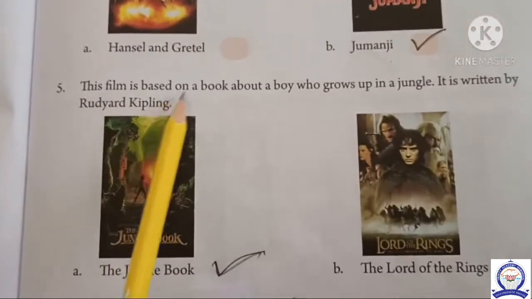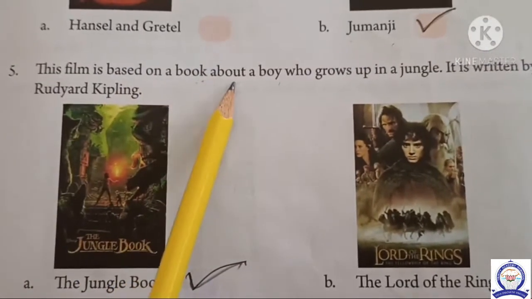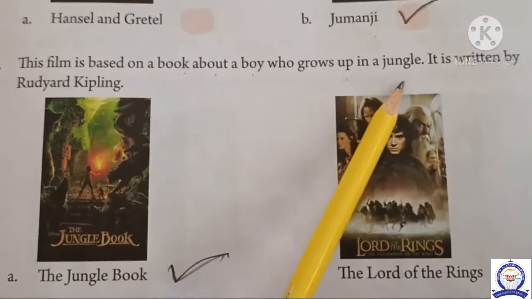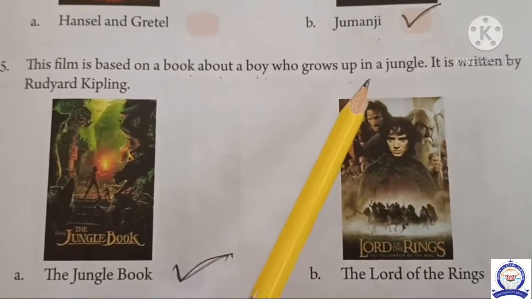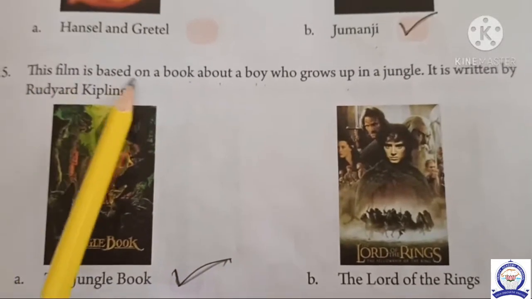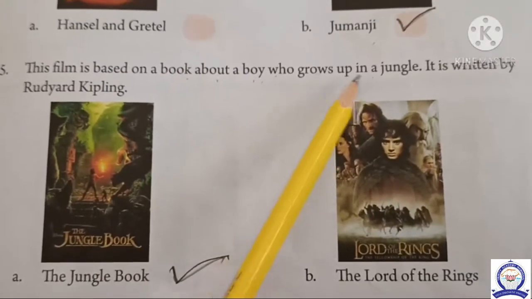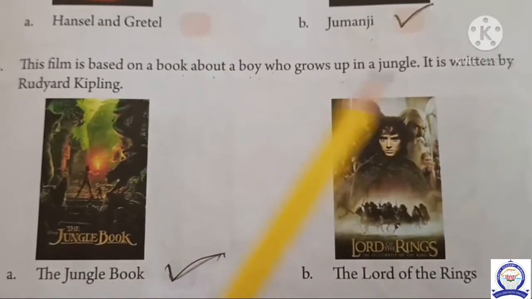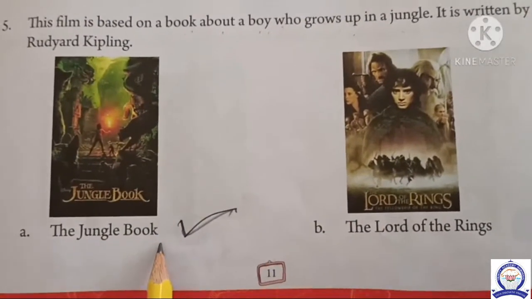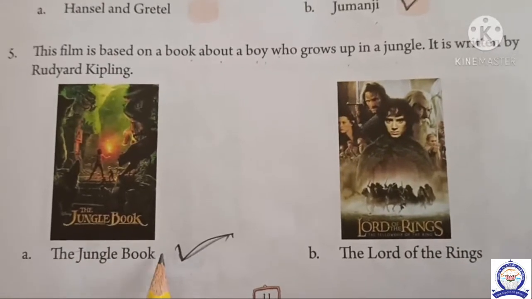Next, fifth one. This film is based on a book about a boy who grows up in a jungle. This one you know. We all went to see this one also. So, this film is based on a book about a boy who grows up in a jungle. It is written by Rudyard Kipling. That is The Jungle Book. Which one? This film's name is Jungle Book.